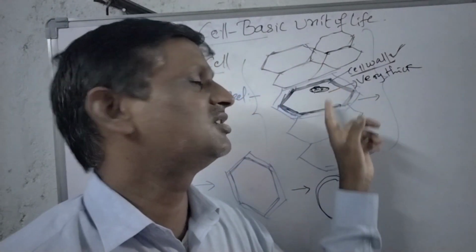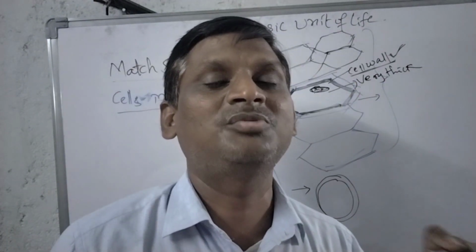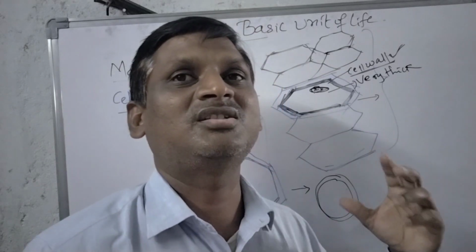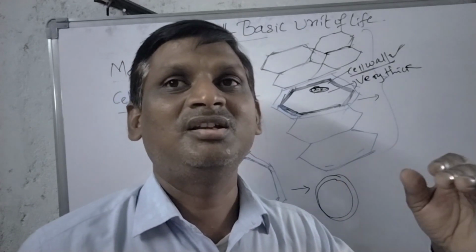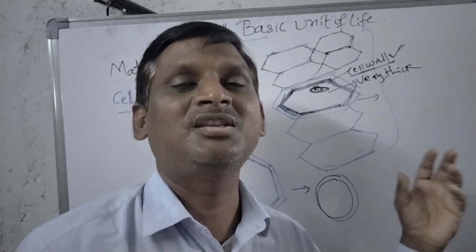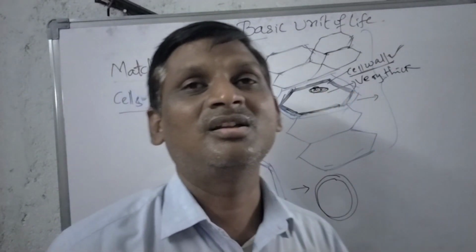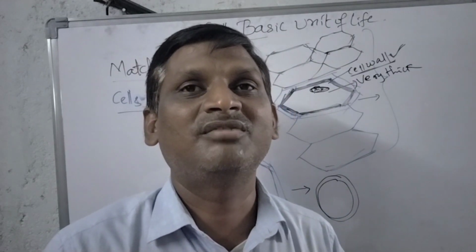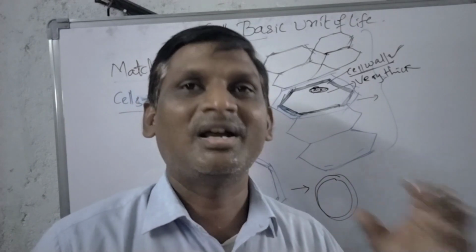Then the boundaries of the plant cells are very thick in size, because there is cell wall and cell membrane present. Above the cell membrane, there is cell wall present. Because of the cell wall, the cells are very thick. And one more thing, inside the cell wall there is cell membrane, inside there is cytoplasm, inside there are cell organelles. Then the nucleus is beside, not in the center of the cell. So this is all about the observation of the plant cells with the help of the onion peels and mastic.